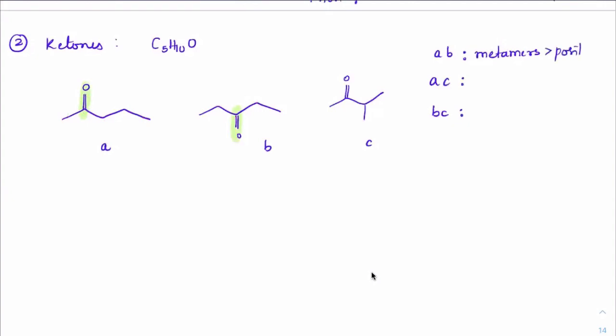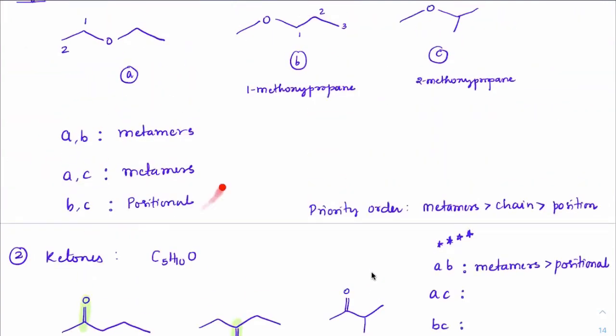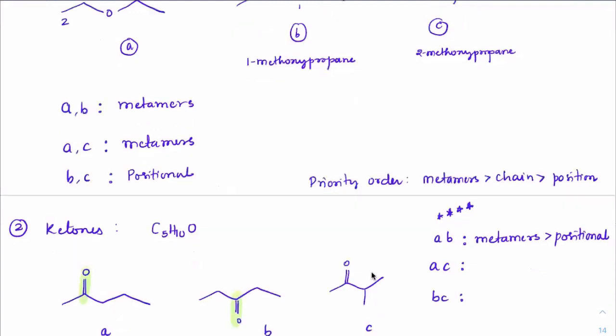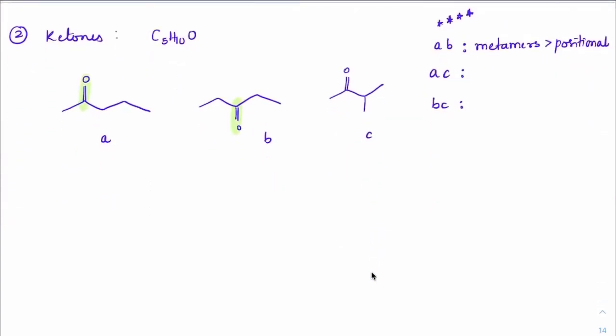But which has more priority? Metamers. For a single correct option, you will go for metamers. For multi-correct, you will take both. This has been a very, very important question in JEE. If it is given in a multi-correct question, you will always take metamers as well as positional. Don't make that mistake in the case of ethers. In ethers, you won't get that type of form. You will get this type of form only in ketones, where the metamers are also acting like positional.